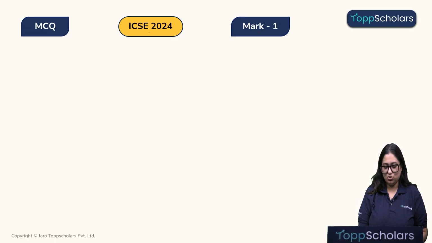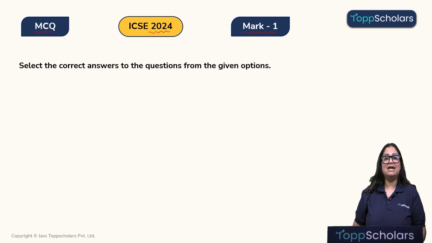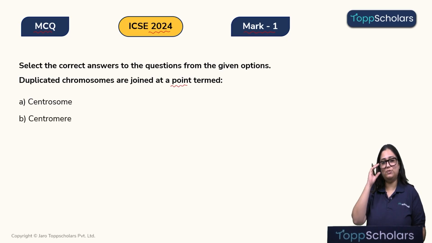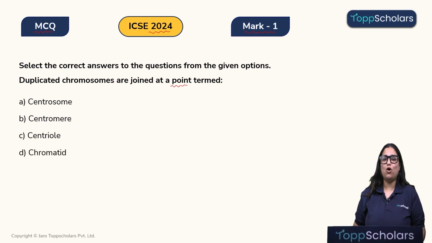Now in the year 2024, let's look at the MCQ that was asked, which is for 1 mark. Select the correct answer to the questions from the given options. Duplicated chromosomes are joined at a point termed as: option A is centrosome, option B is centromere, option C is centriole and option D is chromatid. Isn't this a super confusing question? All these words literally sound the same, but they are different from each other.